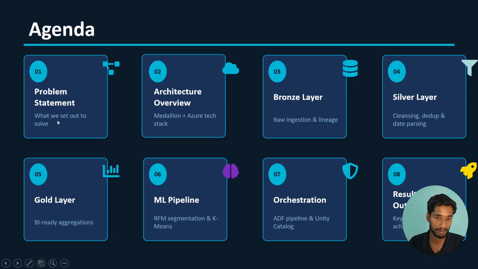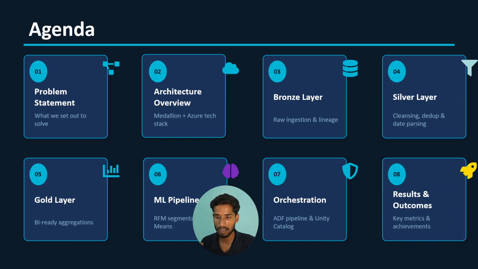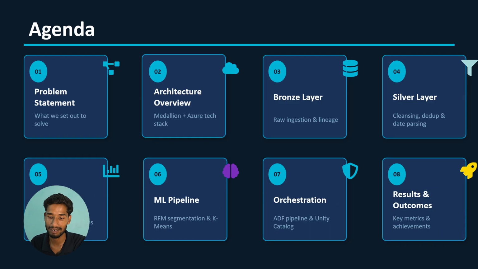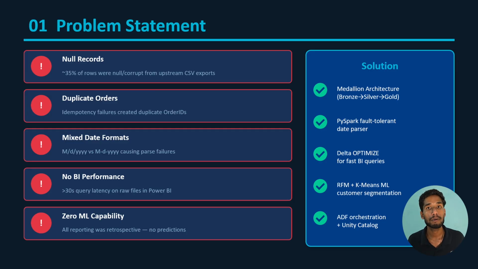First we will cover the problem statement, then our architecture overview, then we will talk about the bronze layer, silver layer and gold layer. Then we will talk about the ML pipeline, the whole machine learning pipeline, then orchestration, how everything from the architecture overview, from the bronze layer till the ML pipeline, will be orchestrated, and at the last we'll talk about the results and outcomes.